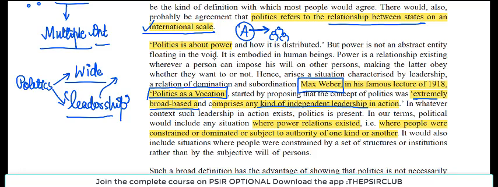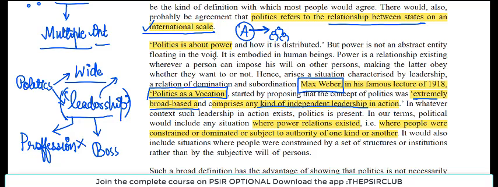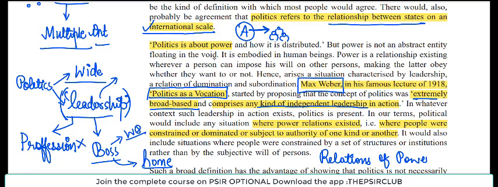Now, do you find leadership only in the profession of politics, right? MLA, MP, क्या सिर्फ वहीं पे leadership मिलती है क्या? नहीं. You have leadership in action in your boss, in your workplace, ठीक है? You have leadership in action in your home, right? Mother, father, ठीक है? So that means politics is present everywhere, and whenever you go, you will see the relations of power existing everywhere. Everyone is, in some way or the other, trying to influence the other person.